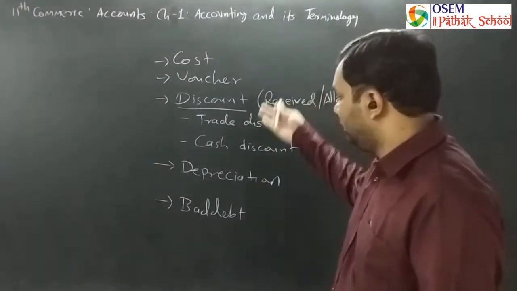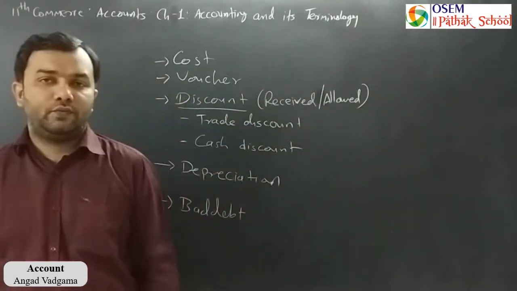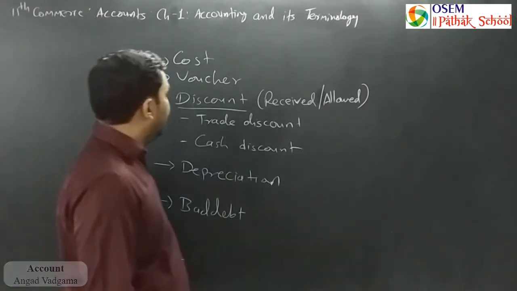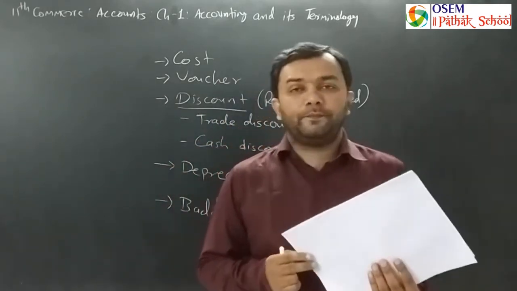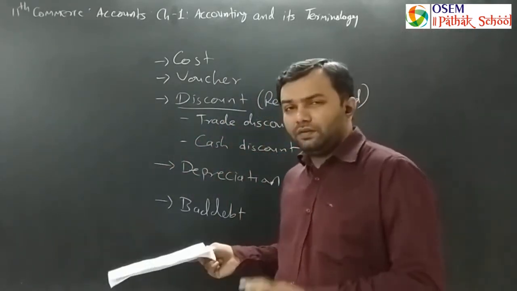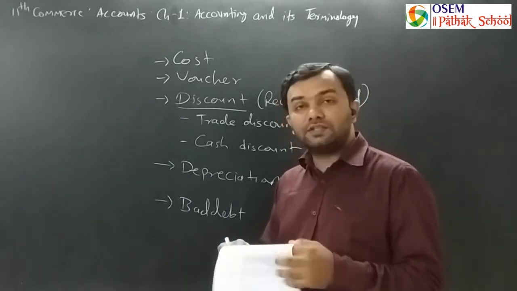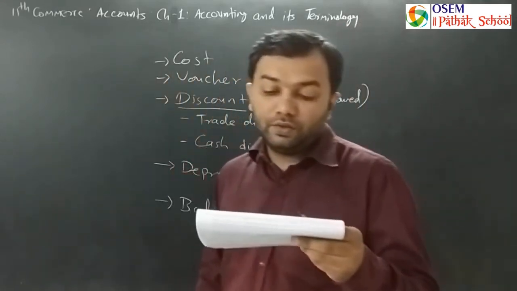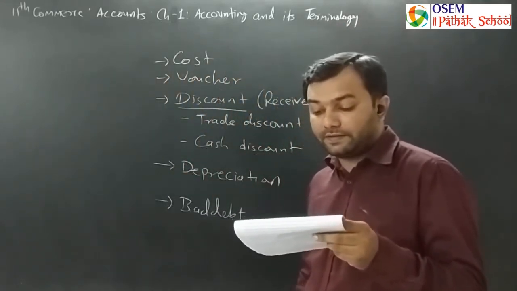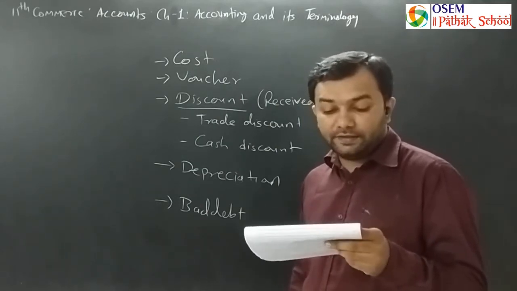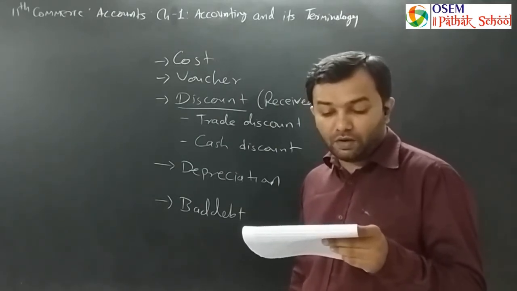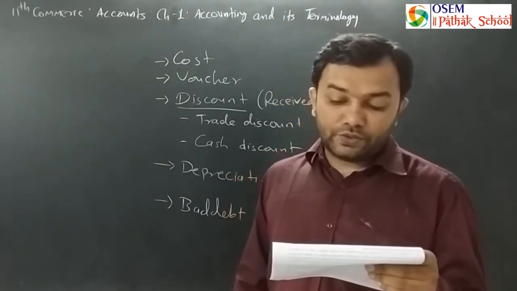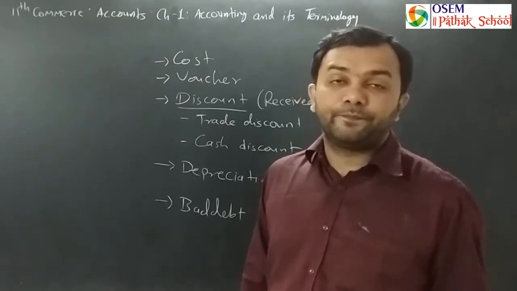So friends, these are the last few terminologies of this chapter. You can discuss them very fast, one by one, as given in your textbook, and they are very commonly used terms. The first thing is cost. What is cost? To produce any product or provide any service, whatever expenses are required are cost. Generally in cost, raw material cost, labor cost and other costs are included.